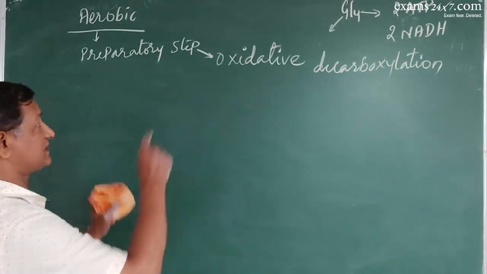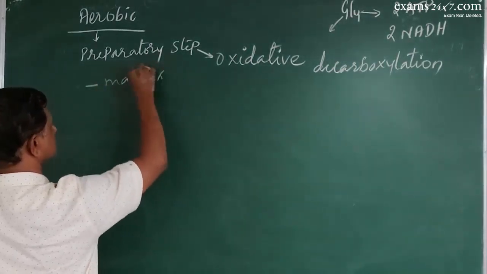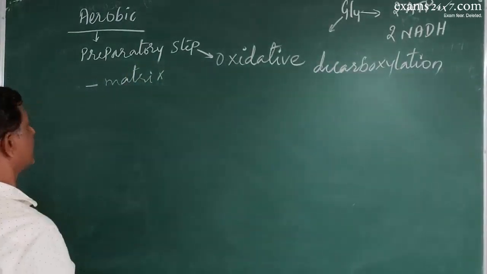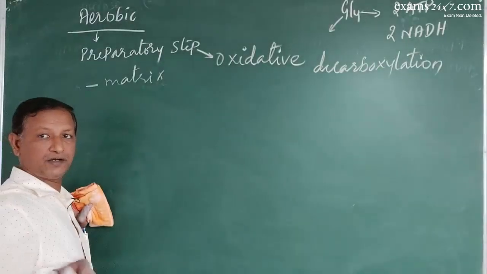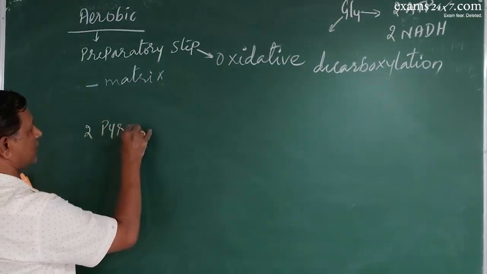So, where does it occur? In the mitochondrial matrix. So, what happens here? Now, what has entered the mitochondrial matrix? The two molecules of pyruvate have entered the mitochondrial matrix.